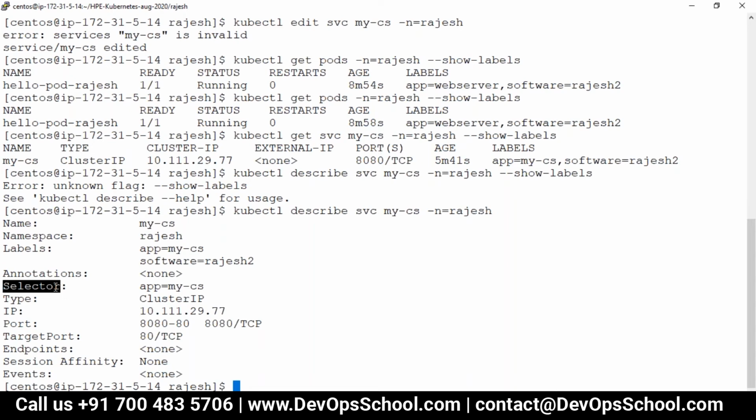So in each service you have a selector field. In the selector field, you give the name of the labels, and if the labels of the pod match the labels of the selector, the endpoint automatically gets updated. Are you getting my points, guys? Yeah. So here, look at this: the pod labels are software: Rajesh2 and app: webserver, whereas the selector label is app: mycs. Yes, it's not matching. So what I will do is match this with software: Rajesh2. Can we do this? So go for it.